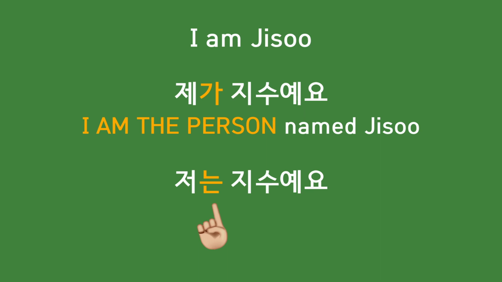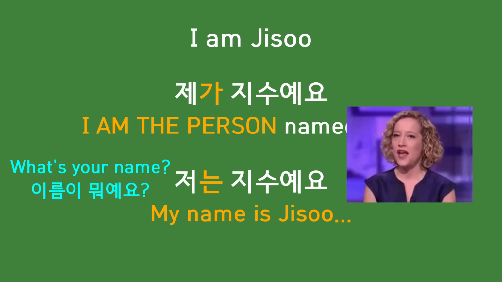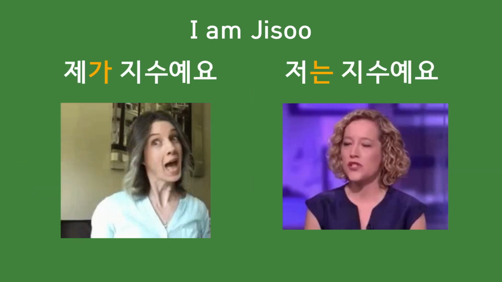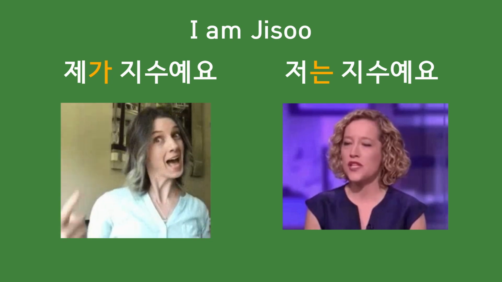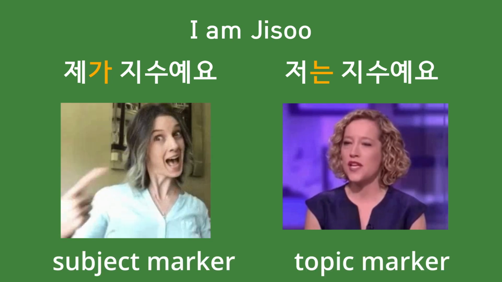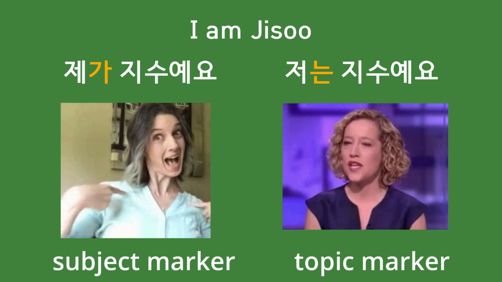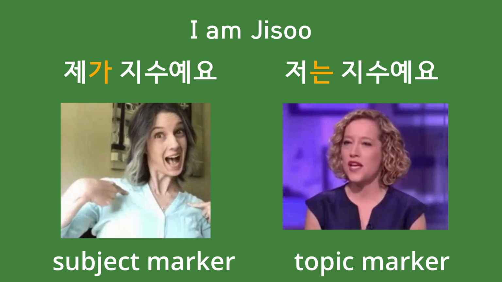While the particle 은는 is used to describe something about the subject. That is the topic, that my name is 지수. The second sentence is probably the answer to the question, what's your name? Or used for self-introduction. Do you feel the difference? The particle 은는 is called the topic marker and the particle 이가 is called subject marker. But it doesn't matter what they are called. What is important is to understand the nuance.